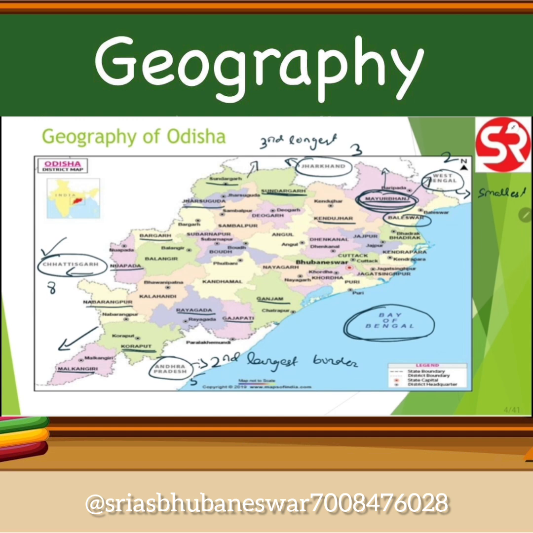Similarly, Sundargarh borders both Jharkhand and Chhattisgarh. Same for Malkangiri and Koraput. So we have to subtract these districts once, and that number will be 8 plus 3 plus 2 plus 5 minus 4. So it will be 14 bordering districts.